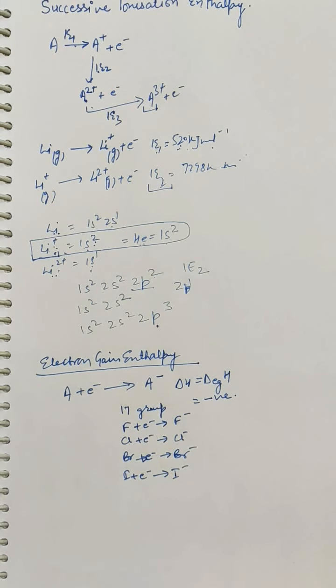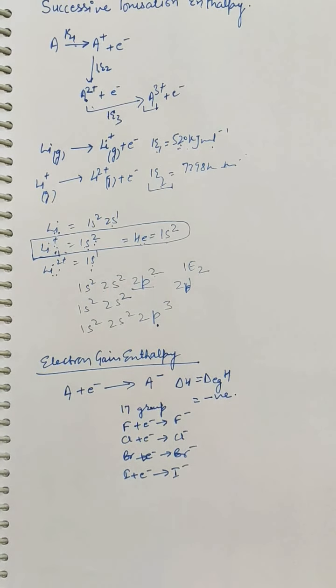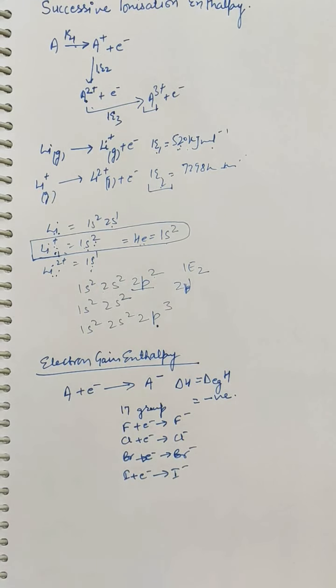So these are the electron gain enthalpies. Electron gain enthalpy may be regarded as the enthalpy change when an electron is added to an isolated gaseous atom, and the electron gain process may be exothermic or endothermic.